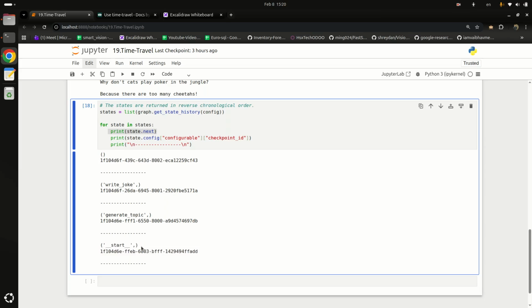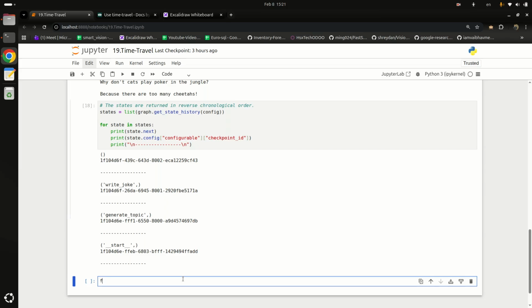Here you may notice it is saying the next task I need to execute is the start node. After the start node, I need to execute the generate topic node. And after the generate topic node, I need to execute write joke. So after write joke, there is no next node, meaning there is no task. So it is the latest task or latest state.